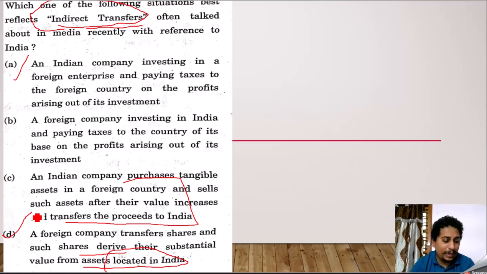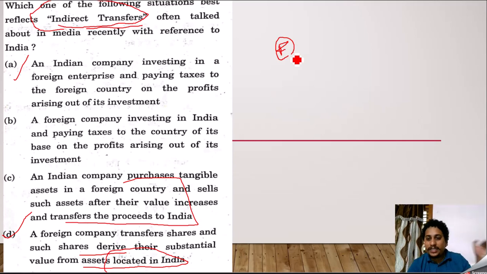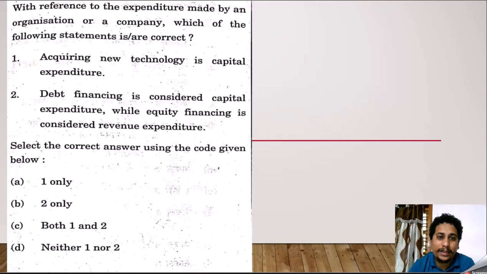The reason being, a foreign company transfers shares, and as such its shares derive their substantial value from the assets located in India, I'm saying. For example, let us take the example of Flipkart. Flipkart is an Indian company. Absolutely, undoubtedly, yes, it is an Indian company, no doubt. When I say Flipkart is an Indian company, it does transfer its share to Switzerland or Singapore. So its assets are located in India, but are creating a value abroad, creating a value abroad.